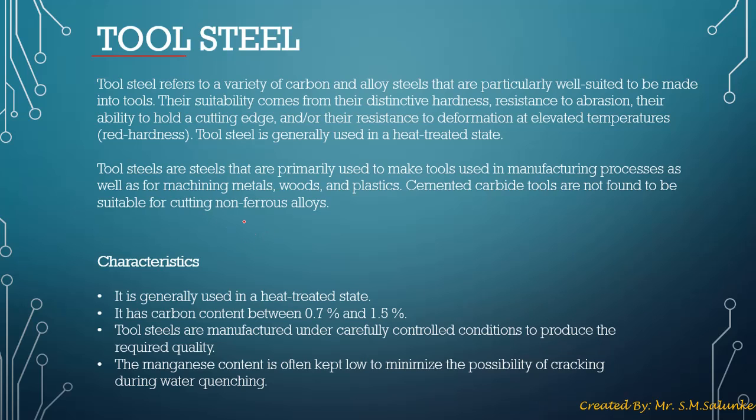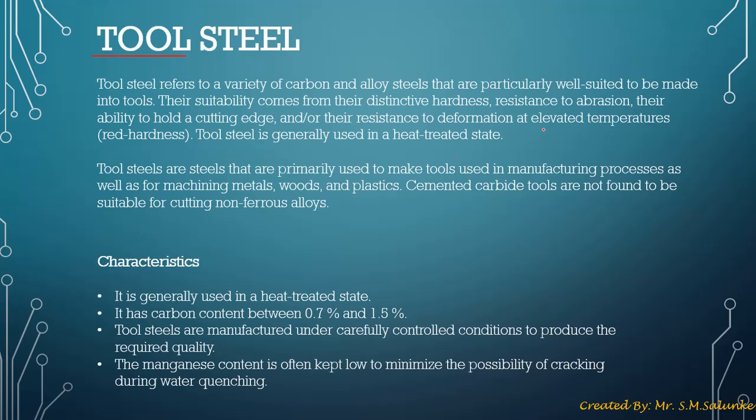So any tool that we use in day to day life is most commonly manufactured using tool steel. Tool steel refers to a variety of carbon and alloy steels that are particularly well suited to be made into tools. Their suitability comes from their distinctive hardness, resistance to abrasion.